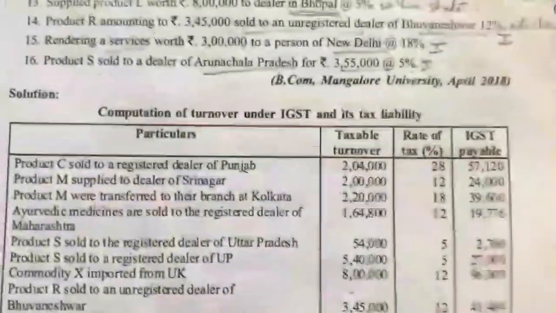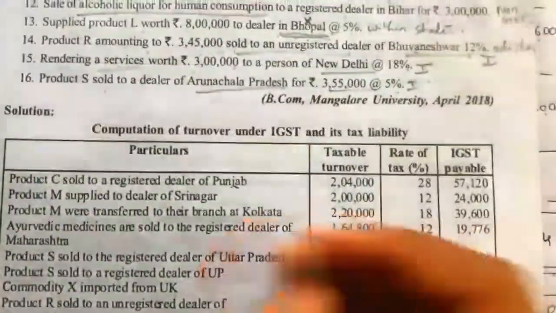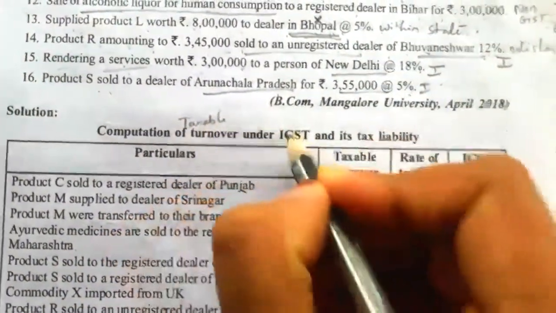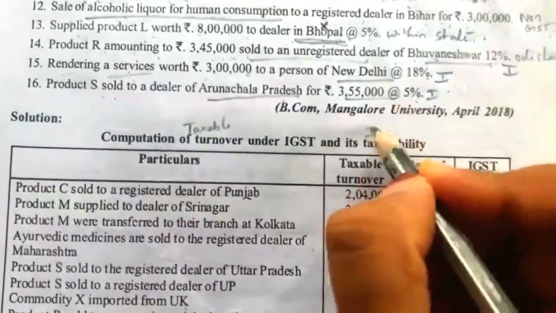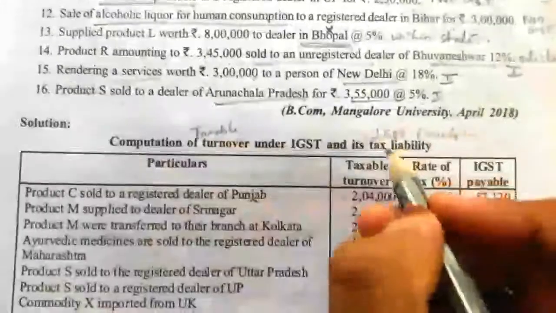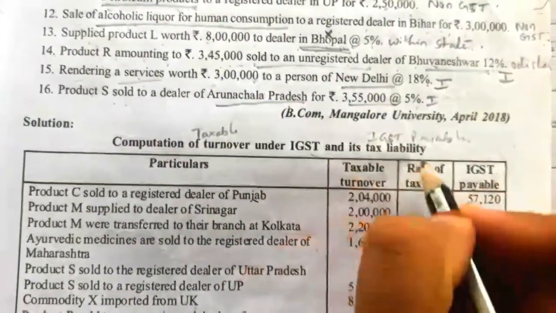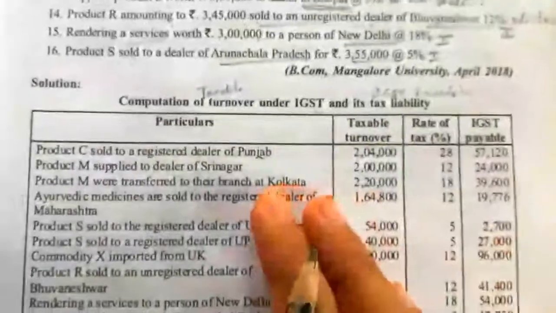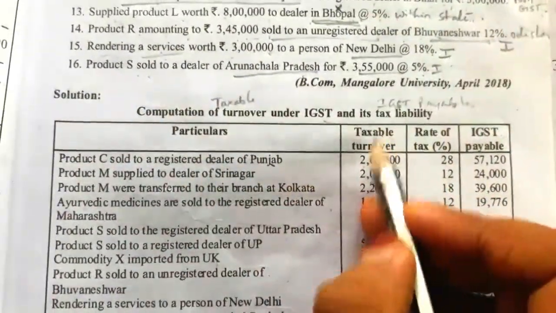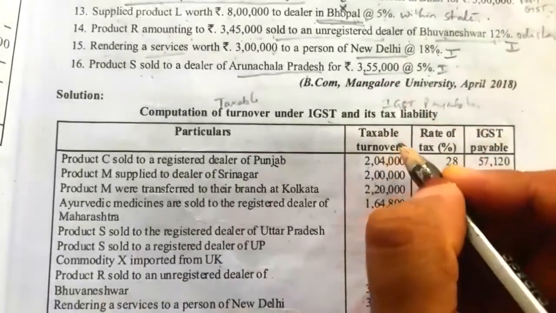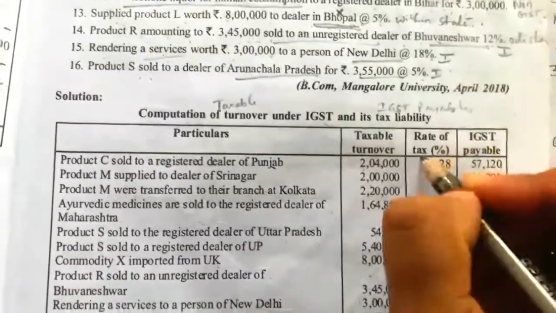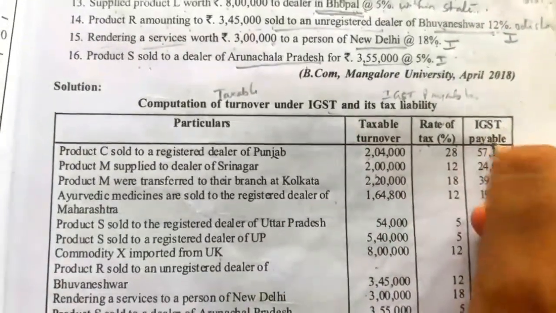So write the heading: solution. Under that, computation of taxable turnover under IGST and IGST payable. Or we can write, computation of taxable turnover under IGST and its tax liability. So, particulars and an amount column. The second column is taxable turnover under IGST, then the rate of GST, then IGST payable.